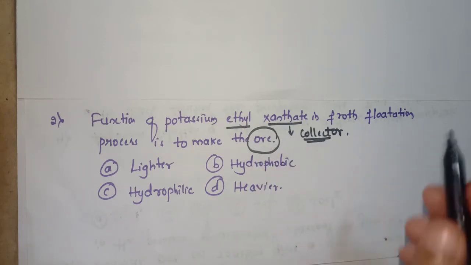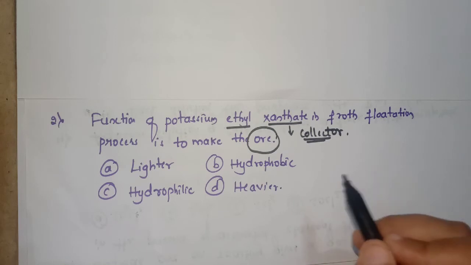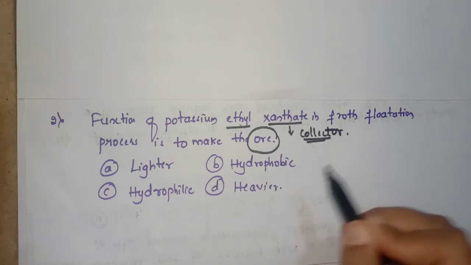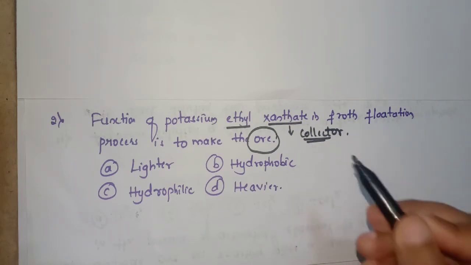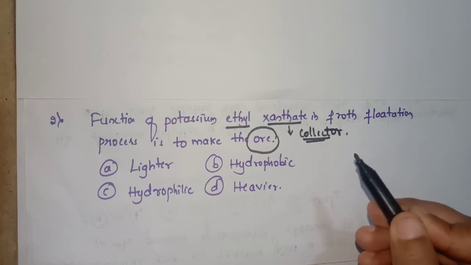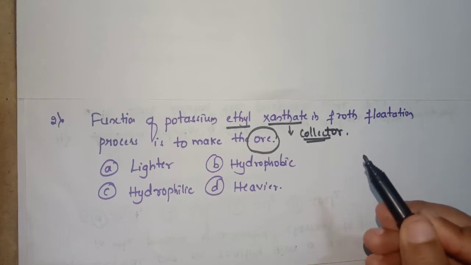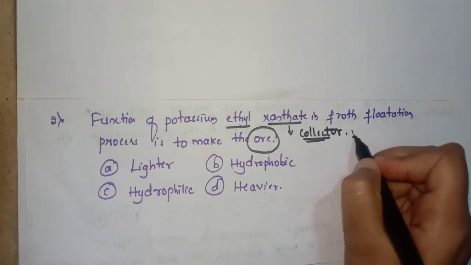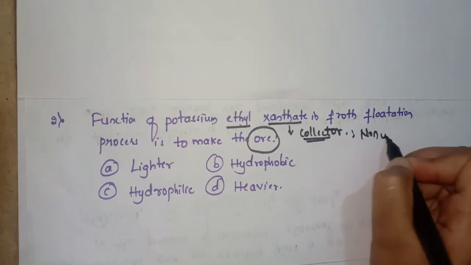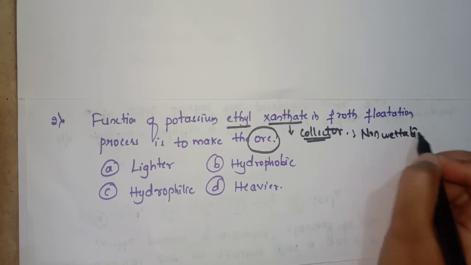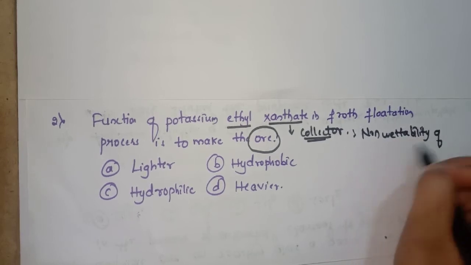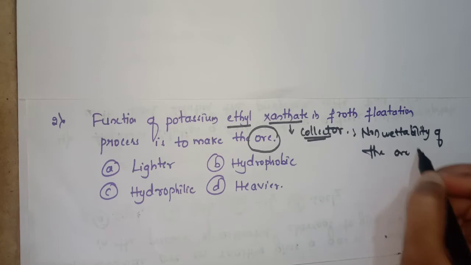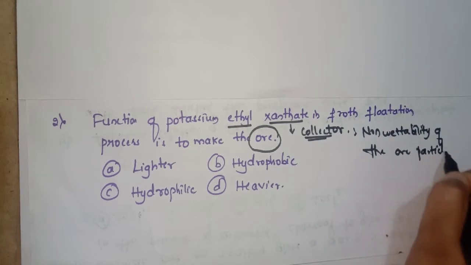It is given in the NCERT textbook what the function of these collectors is: they increase the non-wettability of the ore particles. What does it mean?